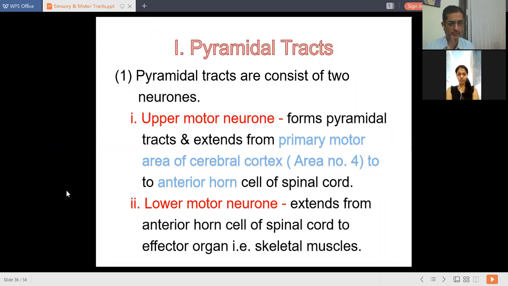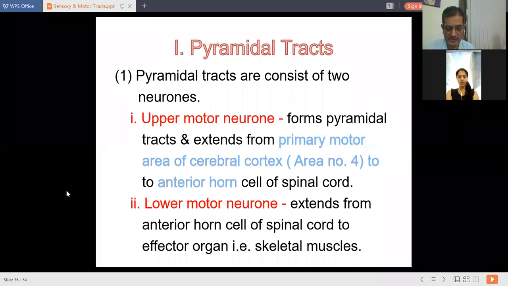I will repeat. The upper motor neuron starts from the primary motor area of the cerebral cortex. That area is given area number 4. It extends from that area to the anterior gray horn cell of the spinal cord, where it gets terminated. From there the lower motor neuron starts, which extends from the anterior gray horn cell of the spinal cord to the effector organ, that is skeletal muscles.